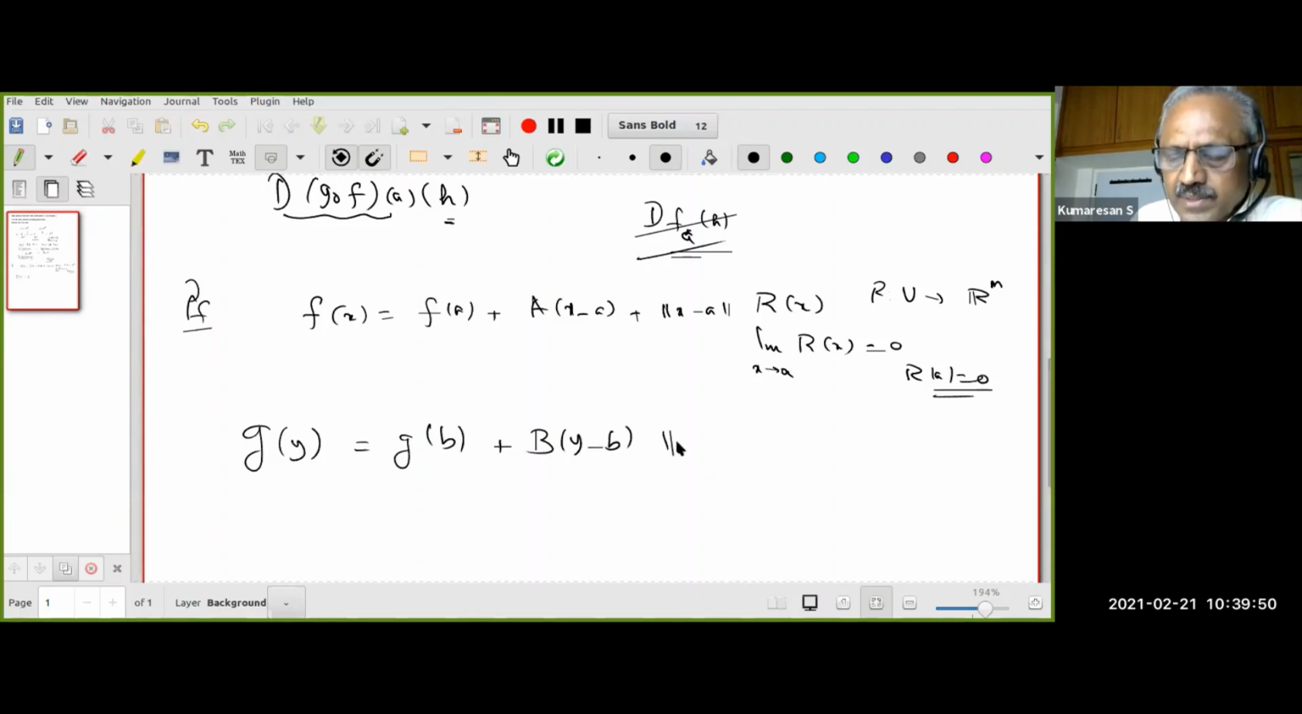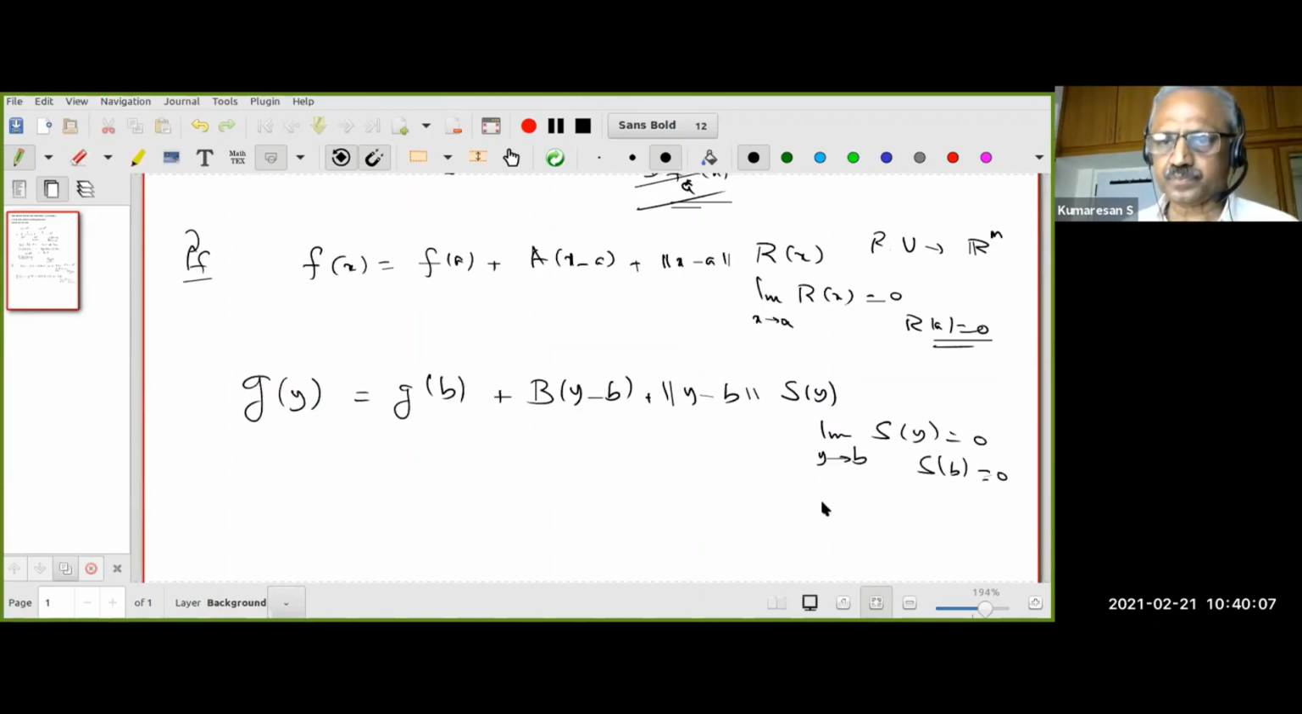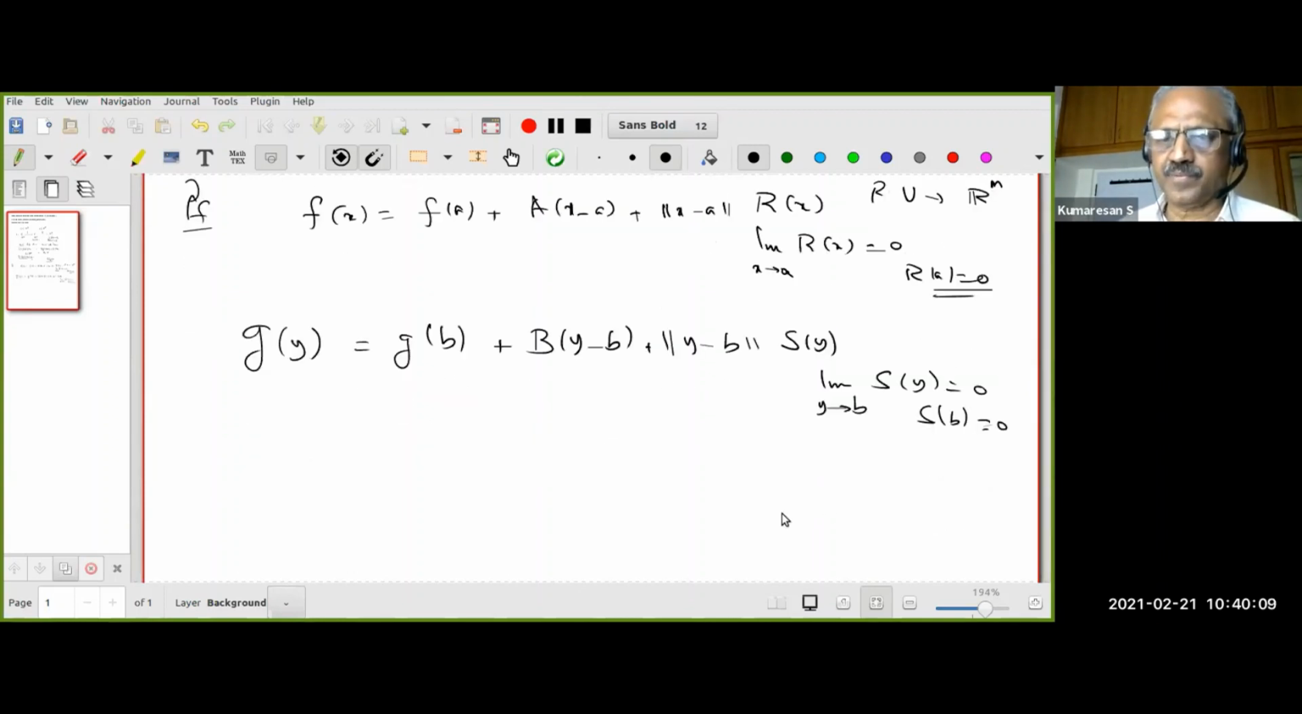And then what happens here? It's y minus b plus the norm of y minus b times s of y, where s is again the same thing: the limit as y tends to b of s of y is 0, and we define s of b to be 0. This is how s is defined. Are all of you comfortable with that? I'm just recalling the notation so that you should feel confident.